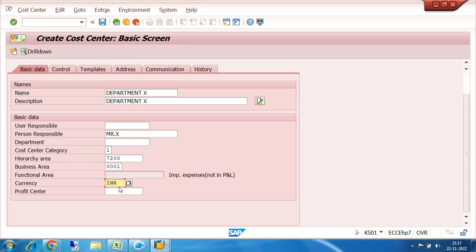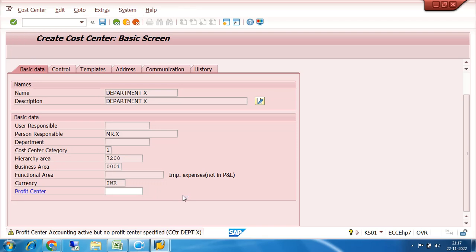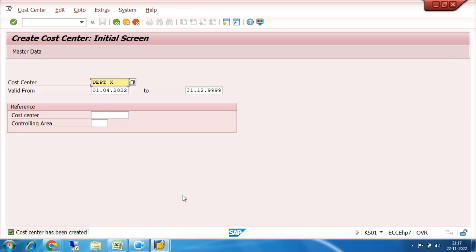We can also link the cost center with the profit center, but as I have not created any profit center, I make it blank. Later on I will come and link the cost center with the respective profit center. Now I click on save. While saving, it says profit center accounting is active but no profit center specified. Don't care for this warning message, click on save. So the first cost center is created.